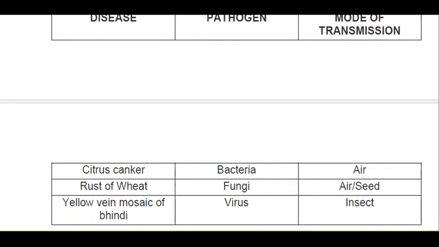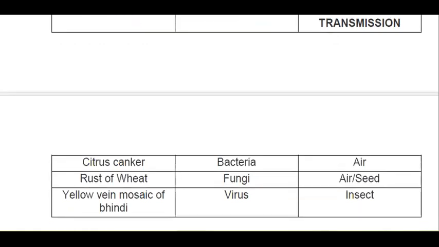Citrus canker is a name of the disease that is caused by bacteria and mode of transmission is air. Naturally, citrus fruits like oranges, lemons and all are attacked by this bacteria. Another disease is rust of wheat. It is caused by a pathogen, fungus, and again its mode of transmission is by air or through the seeds. That will attack the wheat plant.